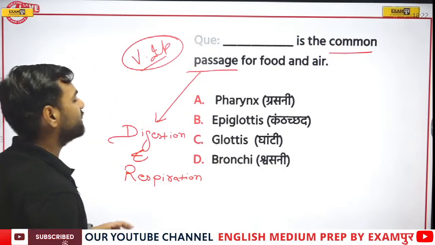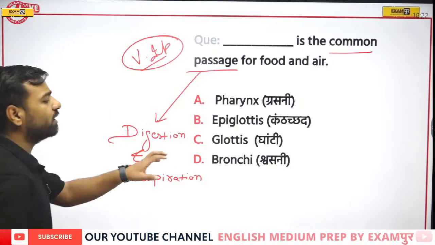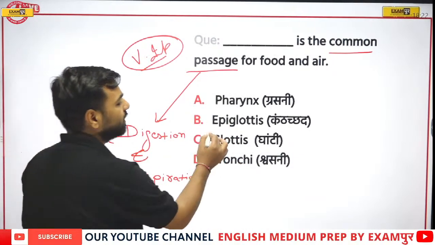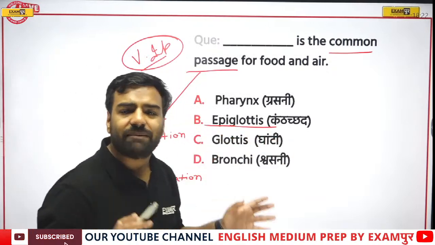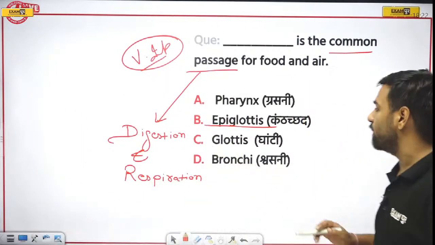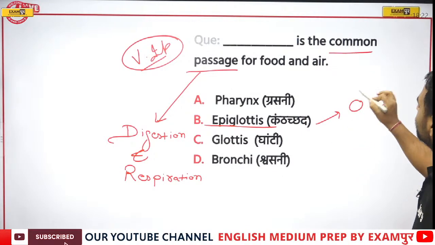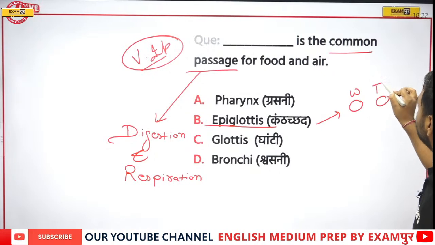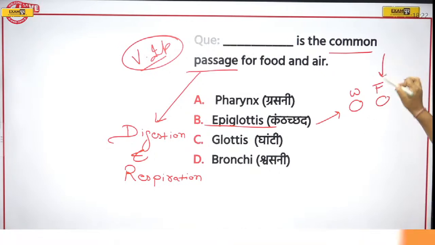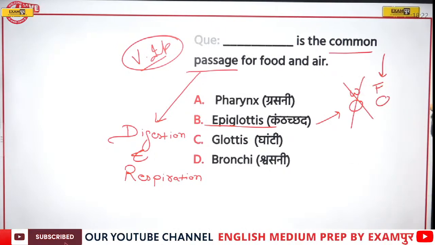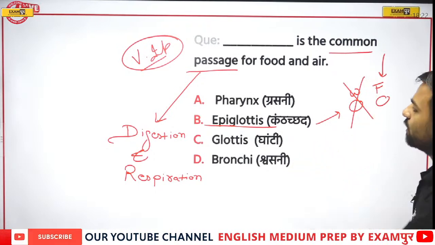So here, what is the option? We have pharynx over here, epiglottis, glottis and bronchi. We remember epiglottis was the one. What was this epiglottis doing? Epiglottis was the one which was actually seeing that there are two holes, and this one is the windpipe, this one is the food pipe. So whenever you are taking in food, your food doesn't enter into the windpipe. True? So this was the epiglottis.